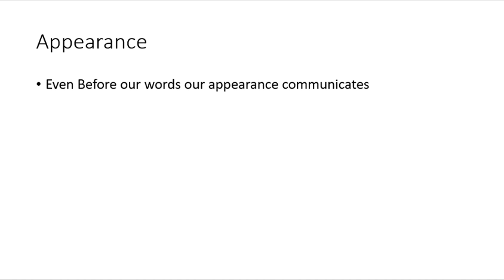For example, two persons are going for an interview. They are from the same university, from the same background. One has got 3.5 GPA and one has got 3 GPA.